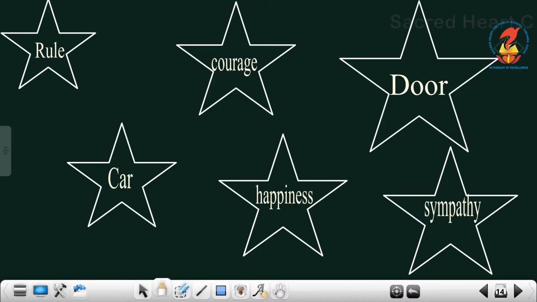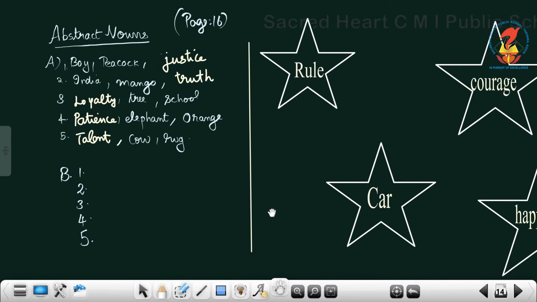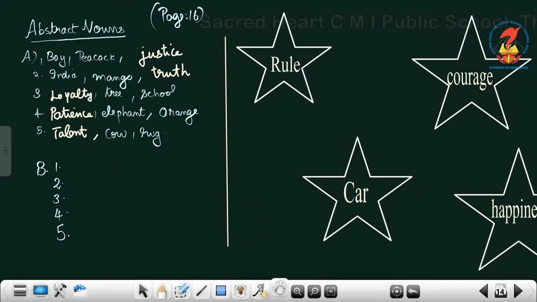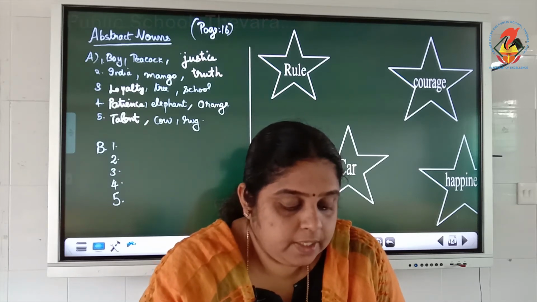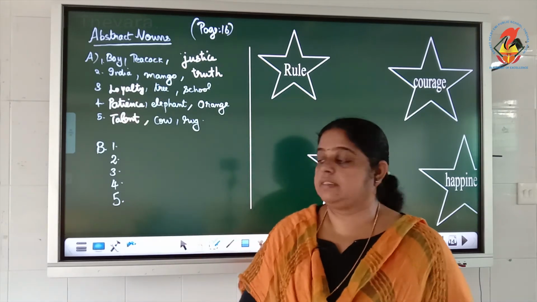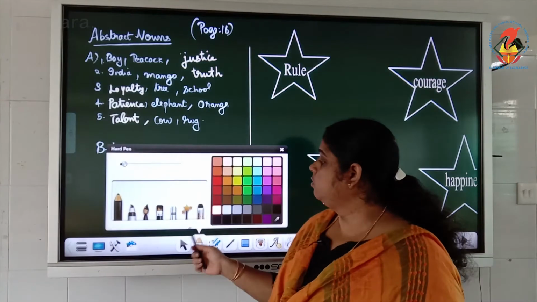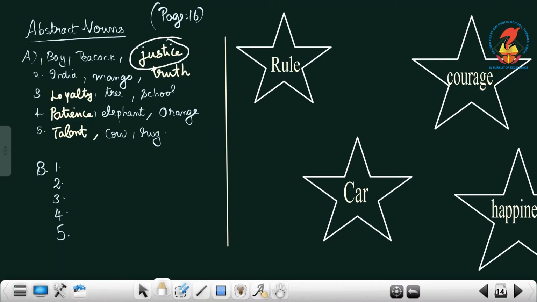Page number 16, we have the abstract nouns. First it is given, shade abstract nouns with green color. First you have to circle the abstract nouns, then only you need to shade it. So, the first one, boy, peacock, justice. Which will be the abstract noun? Yes, justice. Justice is the abstract noun.